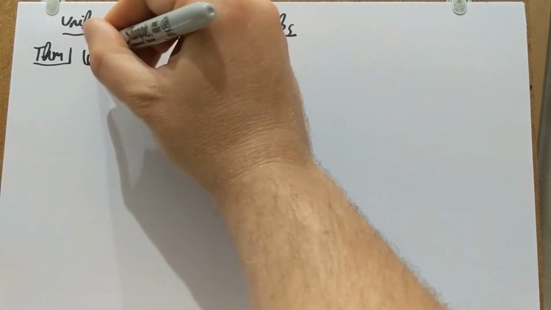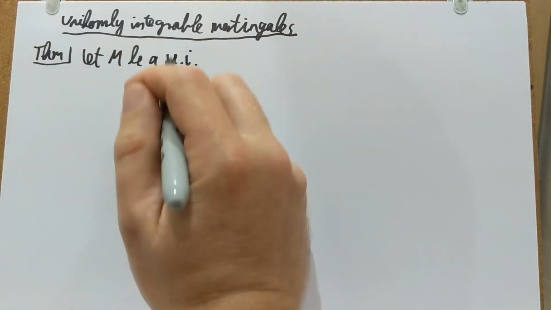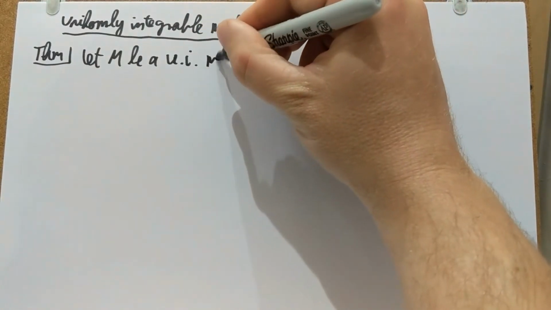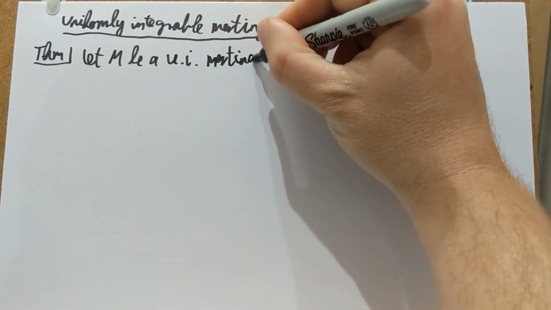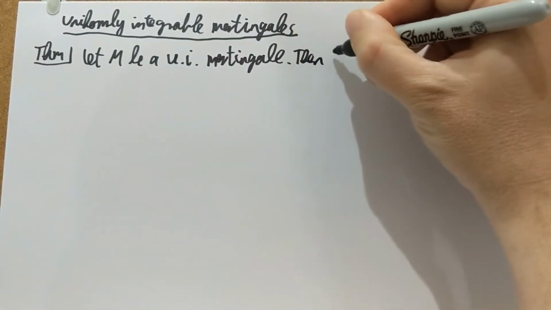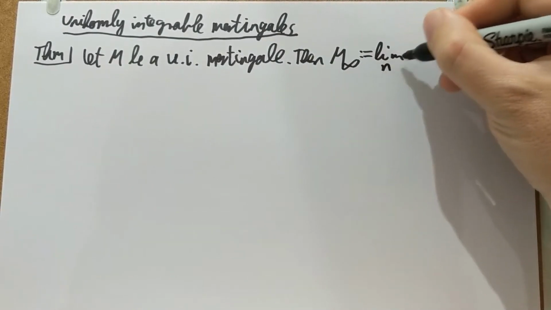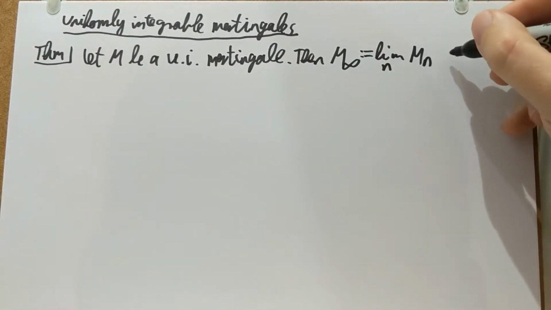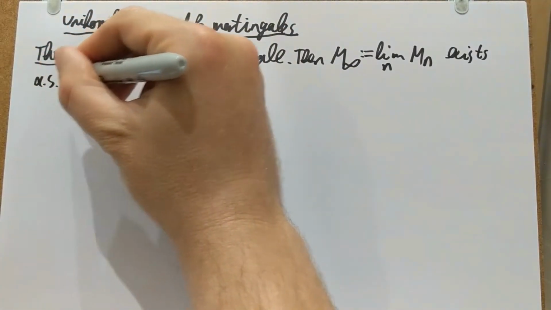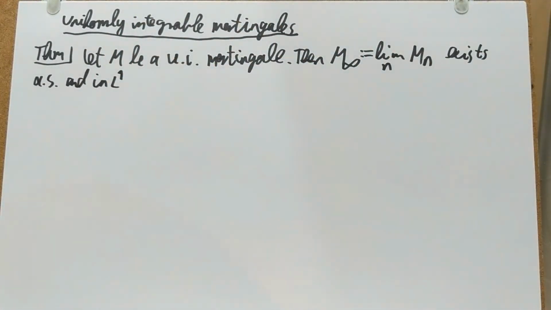Let M be a uniformly integrable martingale. Uniformly integrable I'm just going to abbreviate as UI. So again, it's a martingale that is also uniformly integrable. Then it has a limit: the limit as n goes to infinity of Mn exists almost surely and in L1. So it's two kinds of limits, an almost sure limit and also an L1 limit.